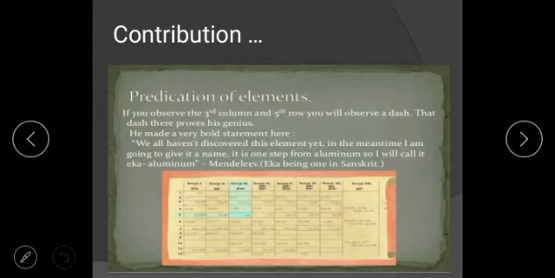So, prediction of elements. The first contribution was the prediction of elements. If you observe the third column and fifth row, you will see that there is a gap, and that dash proves his genius. He made a very bold statement: we haven't discovered this element yet. In the meantime, I am going to give it a name. It is one step from aluminium, so I will call it Eka-aluminium. This was the statement from Mendeleev, in which Eka means one in Sanskrit. Eka means one in Sanskrit, one more, like a copy of silicon, okay. So this is the gap where future discovered elements will be placed.